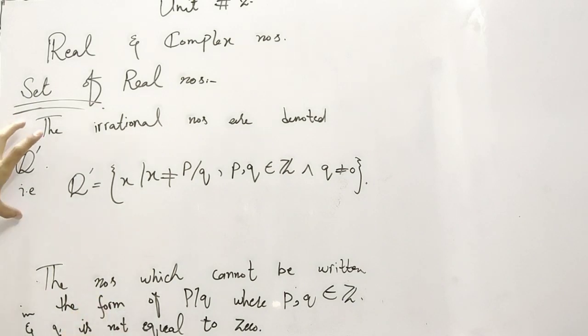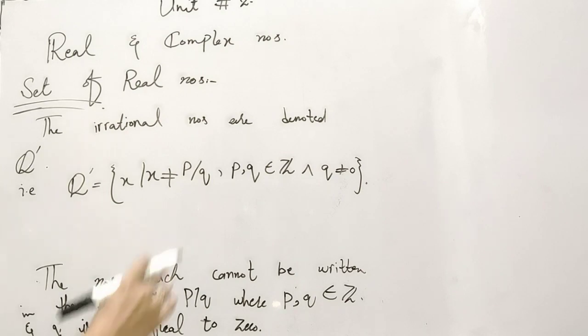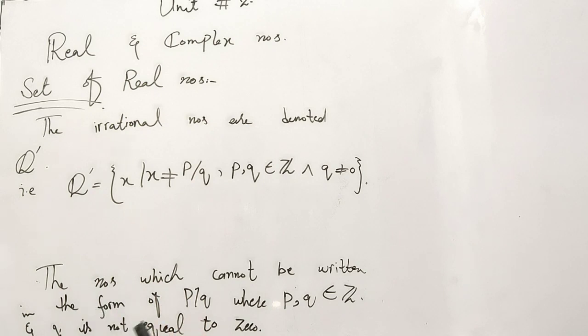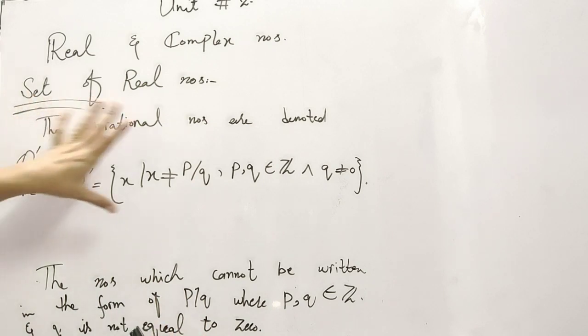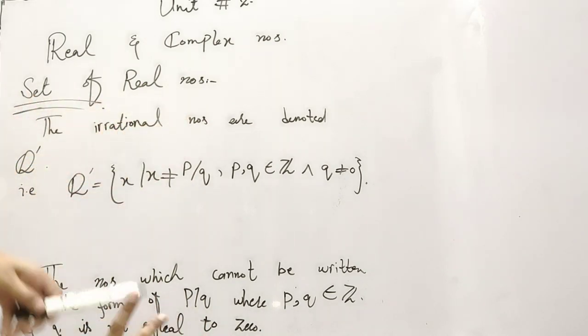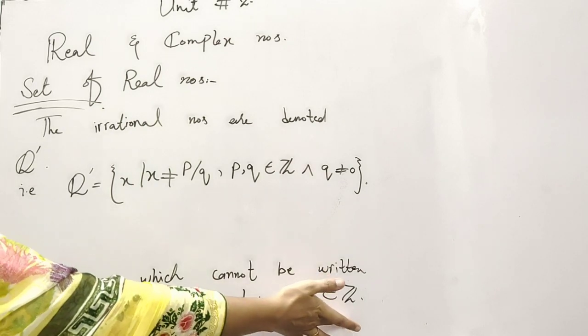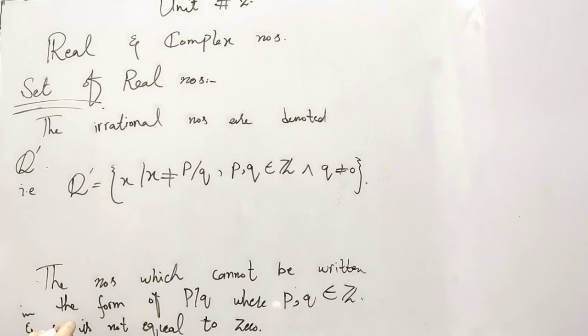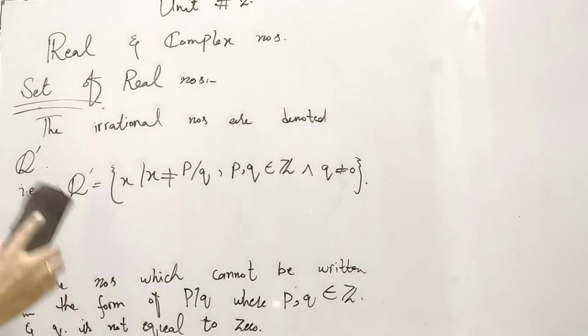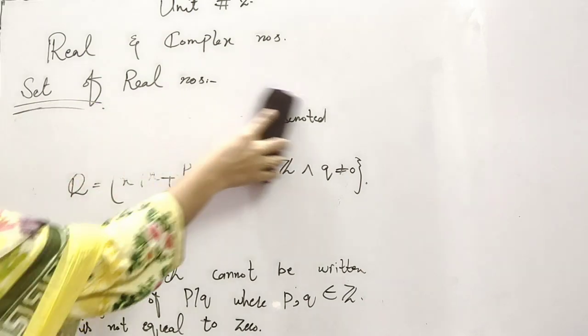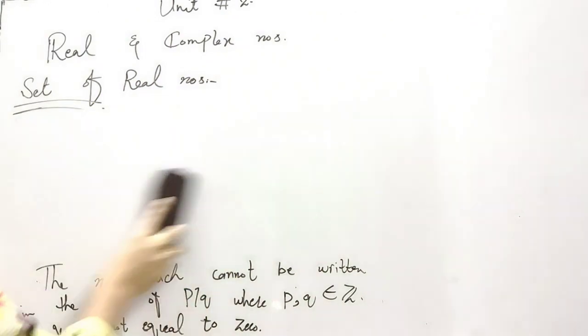This is the reciprocal of the rational numbers, because we know that the rational numbers are the numbers which can be written in the form of P over Q, where P and Q are the set of integers and Q is not equal to 0. So the irrational numbers are the numbers which cannot be written in the form of P over Q. So we can say that the irrational numbers are the reciprocals of rational numbers.